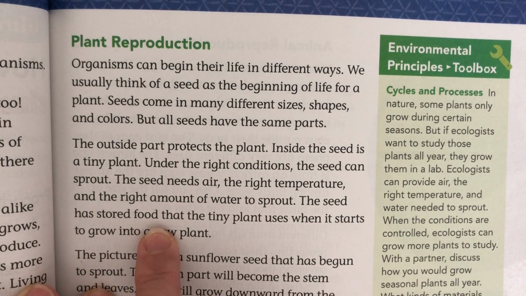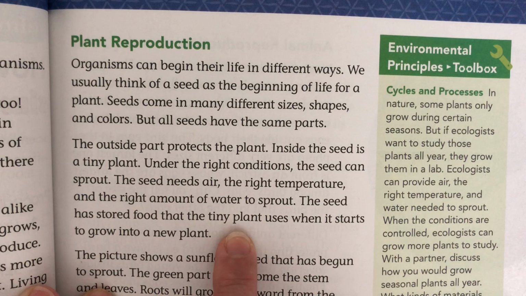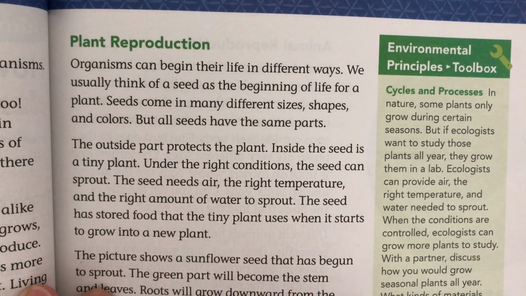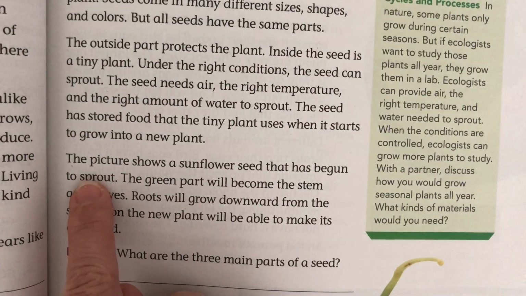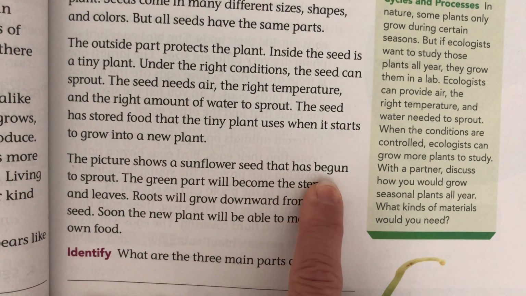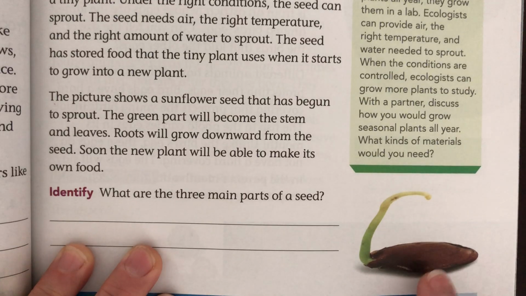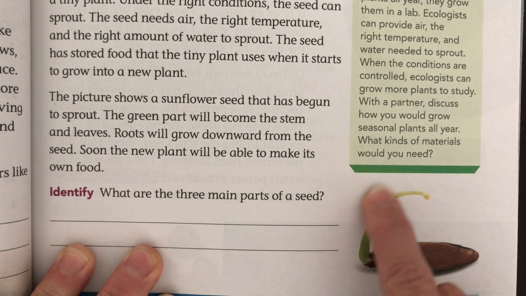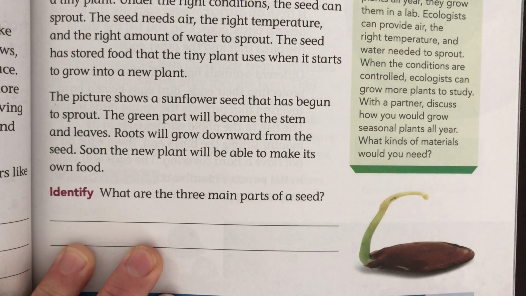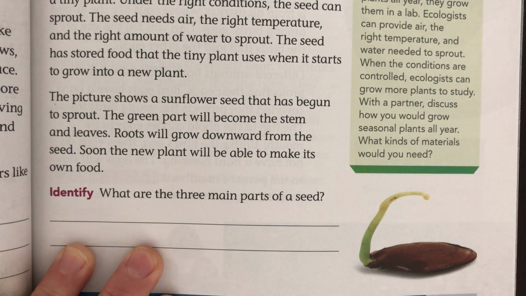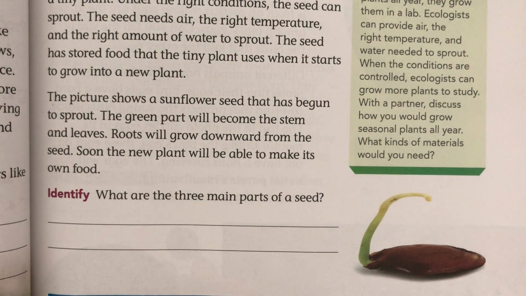The seed has stored food inside of it so that the tiny plant uses it when it starts to grow into the new plant. The picture shows a sunflower seed that has begun to sprout. This one right here. The green part will become the stem and the leaves, and then the roots will grow downward from the seed. Soon, the new plant will be able to make its own food.